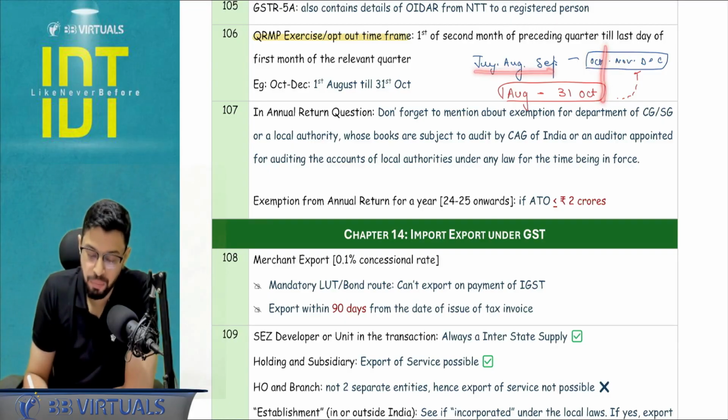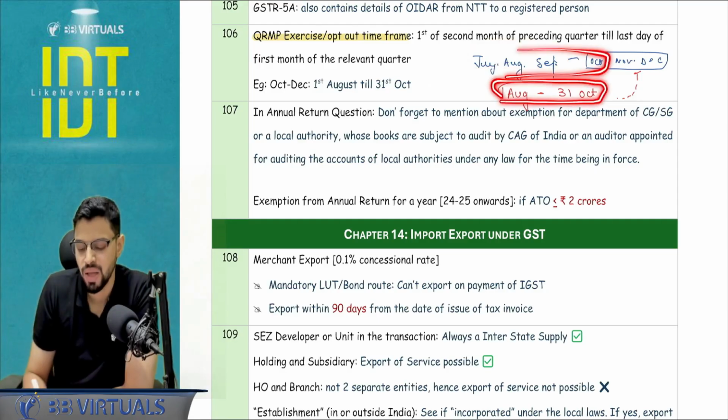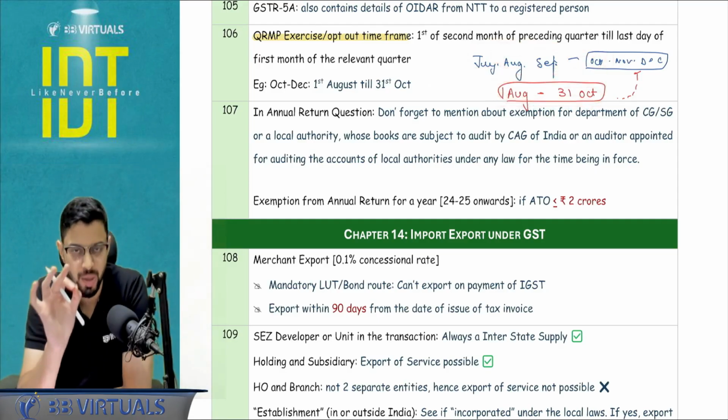Similarly, in the prior quarter, 31st July will be covered with respect to July, August, September. So after that, it is 1st August. So the time frame is 1st August till 31st of October. I can notify that I want to go under the QRMP.